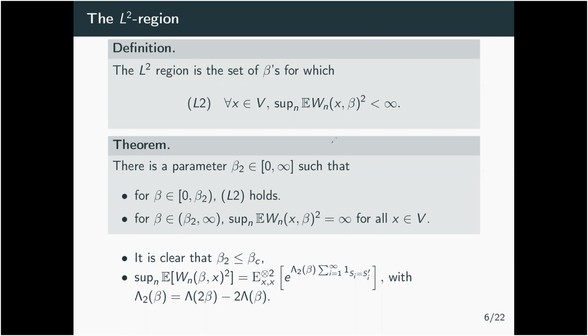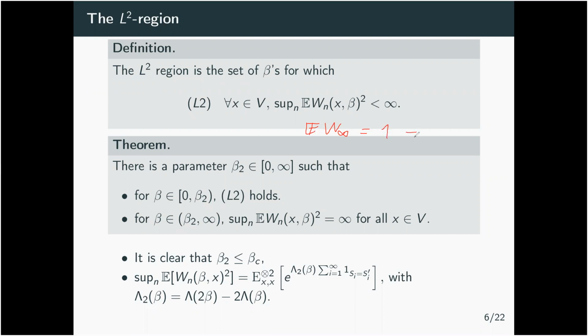The first remark is that if you ask for the martingale to be bounded in L2, in particular the mean of the limit will be equal to the limit of the mean, and you will find that the mean is 1.